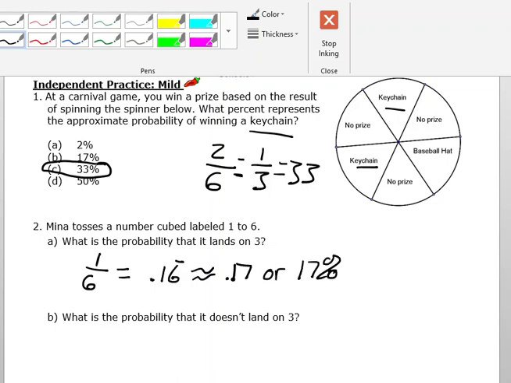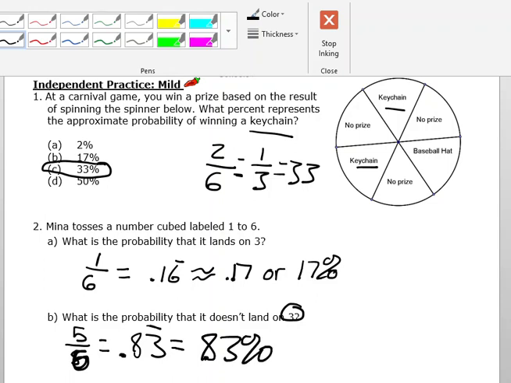What is the probability it doesn't land on 3? Well, that's way more likely. That is 5 out of 6, all right, which gives me 0.83 repeating, the 3's repeating, which is equal to about 83%. Here I rounded up because the 6 repeating rounded me up to 7 in my hundredths place. Here the 3 repeating wouldn't round me up, so I would say 83% in my hundredths place.